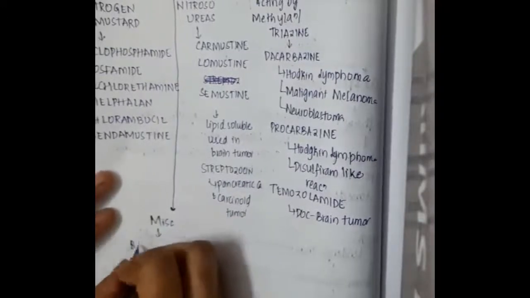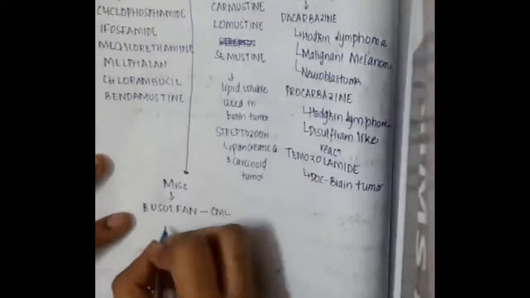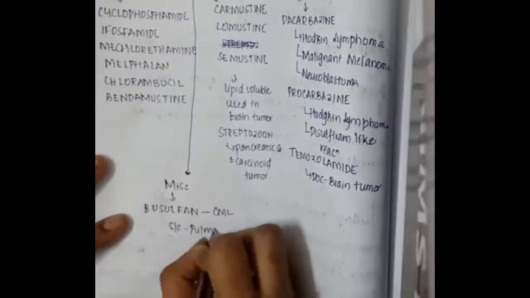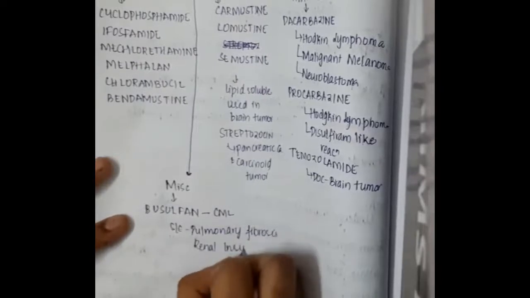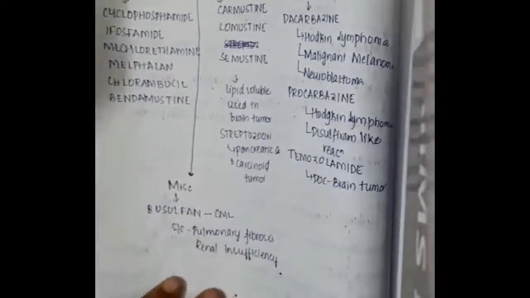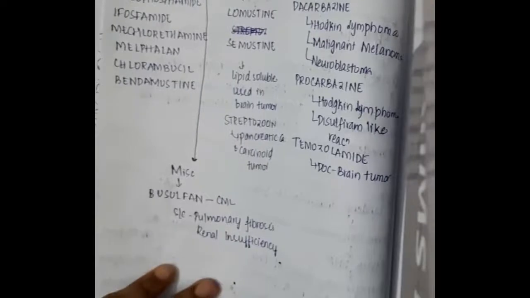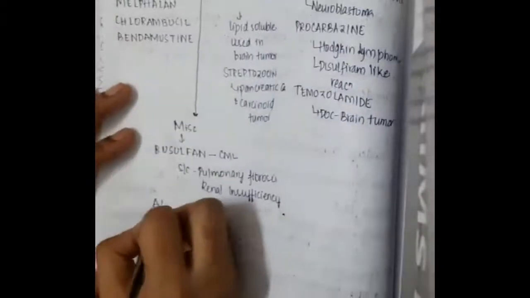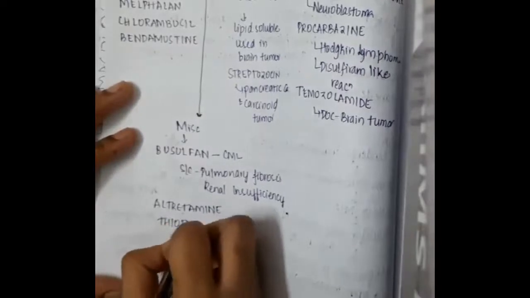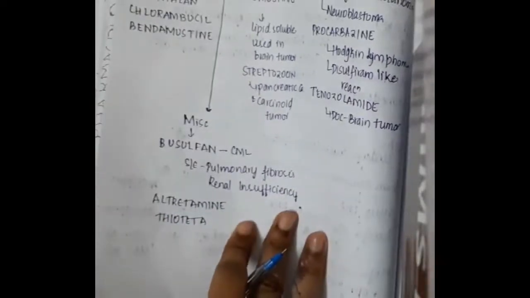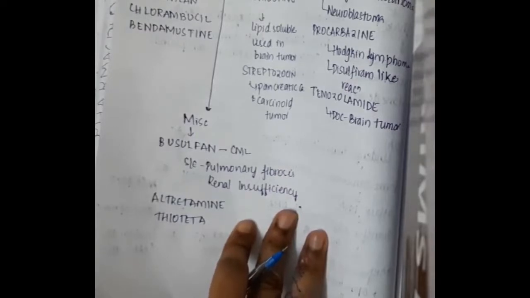Then we have miscellaneous alkylating agents like busulfan, used in CML. The side effects of busulfan are pulmonary fibrosis and renal insufficiency. Other miscellaneous alkylating agents include altretamine and thiotepa.